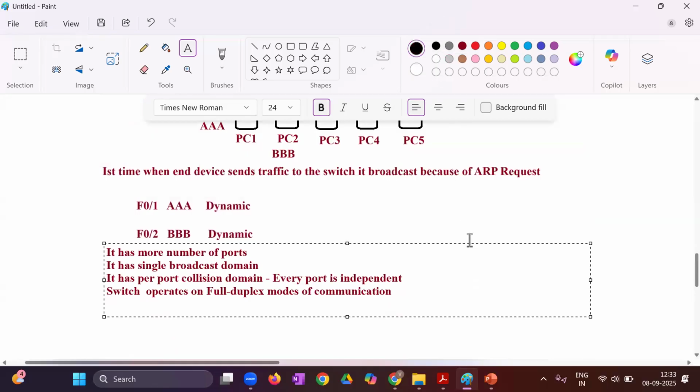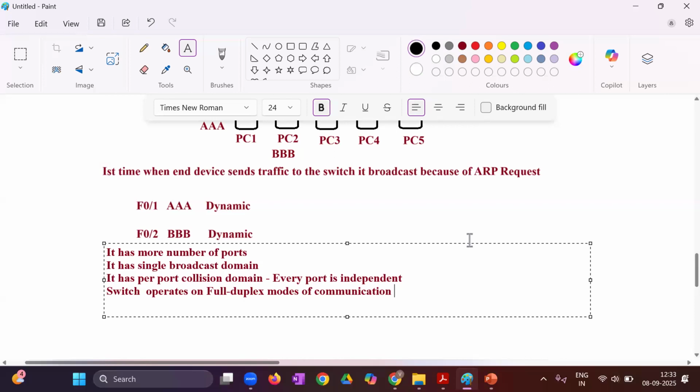Which has a single broadcast domain, but first time, the next time it will do unicast. Then why do we call it a single broadcast domain? Because first time it is doing the broadcasting, no? After that they will not. That is fine. But once that MAC address table has been removed, do you think again they will require the same thing?